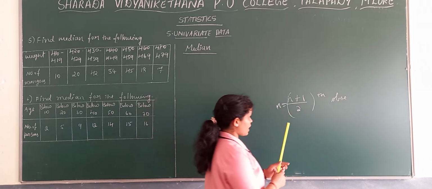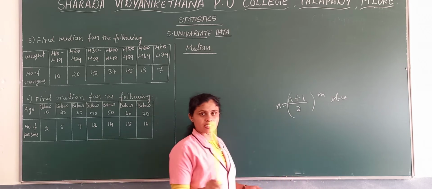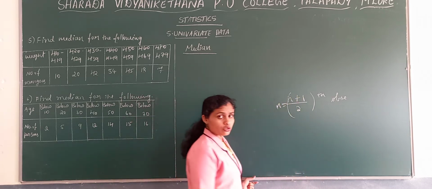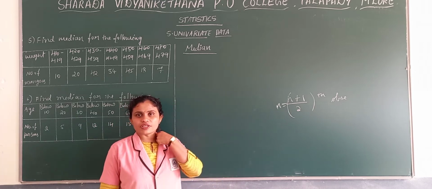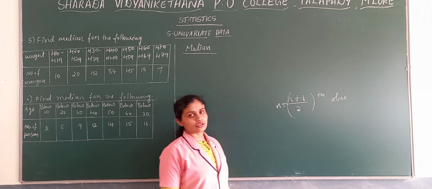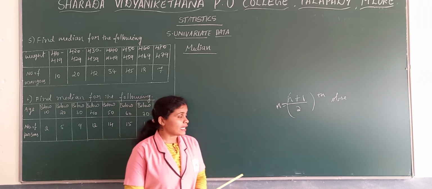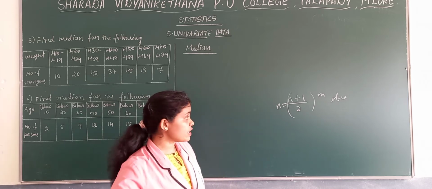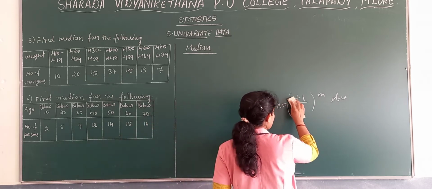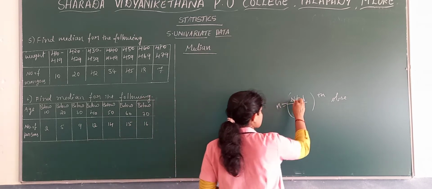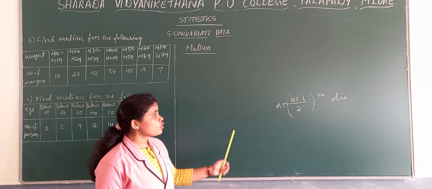But before applying this formula, we need to arrange the data in an order. Firstly, in case of ungrouped data, median, we need to arrange the data in an order. Then we need to apply the formula. Then if it is grouped discrete, your formula will change. Instead of this small n, we need to substitute a capital N. That is in case of grouped discrete.